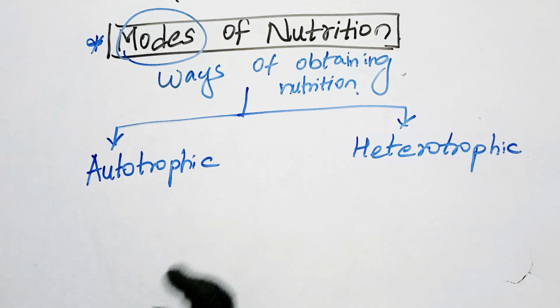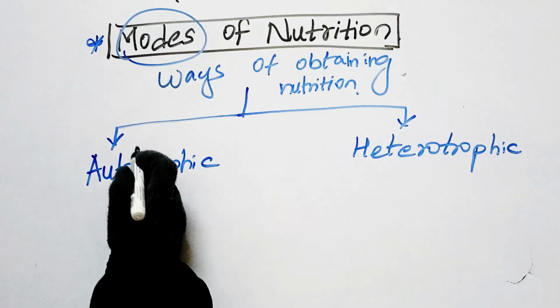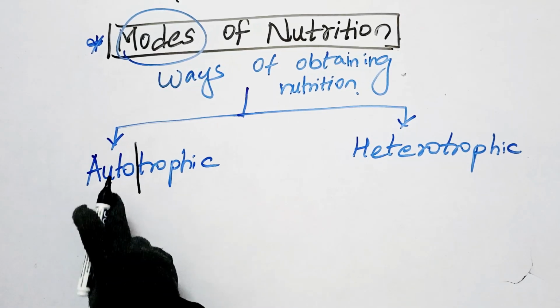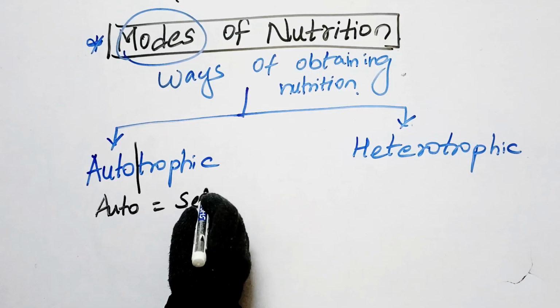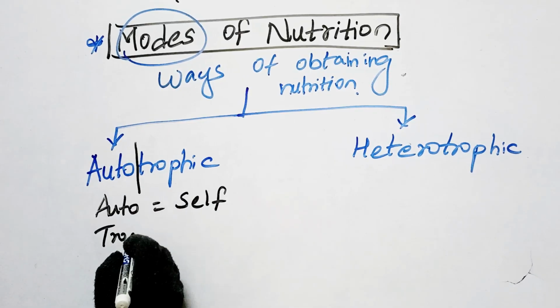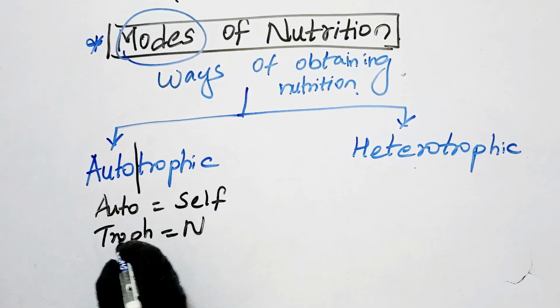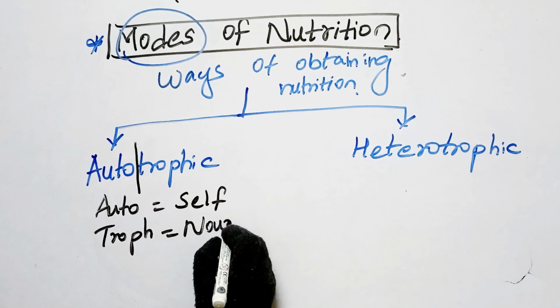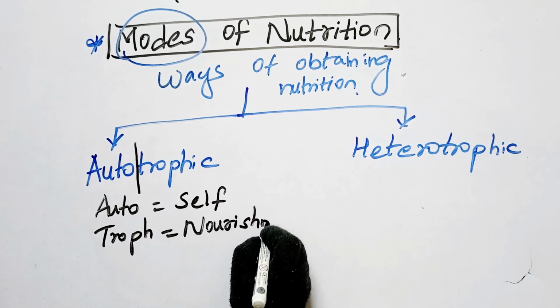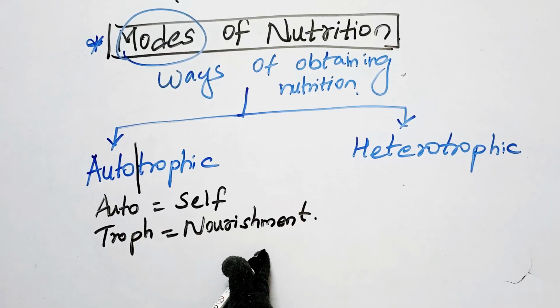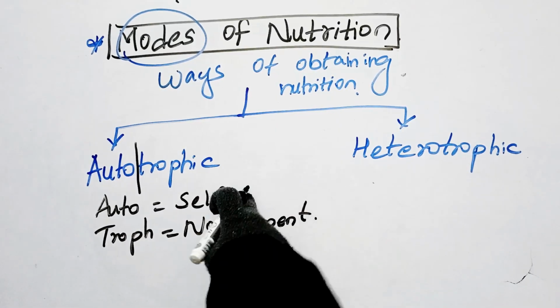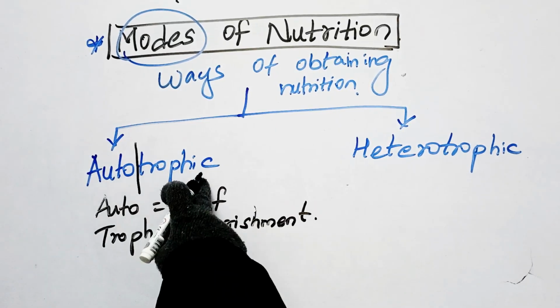This word is a combination of two words, auto and trophic. Auto means self, and troph means nourishment. That means obtaining nourishment by self, by itself, is called autotrophic nutrition.